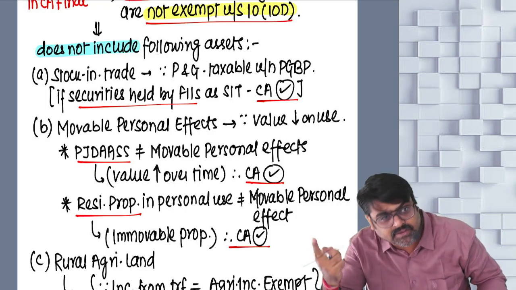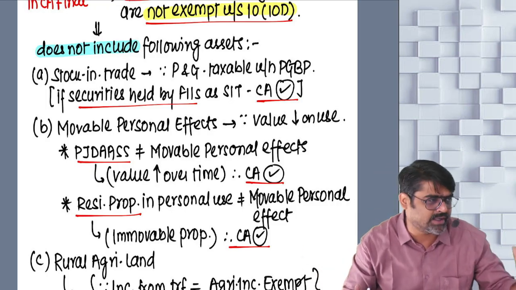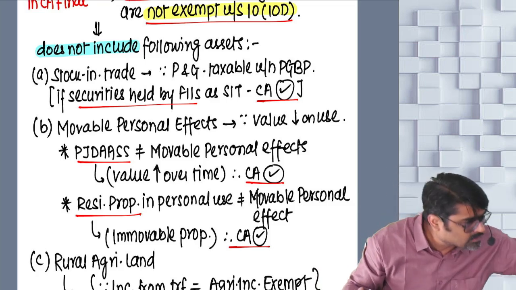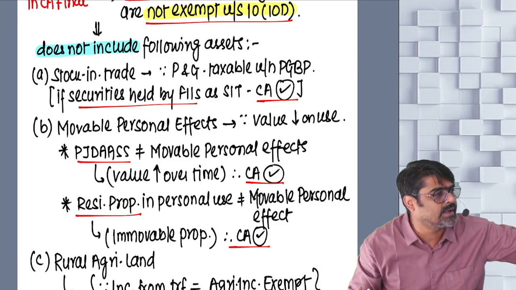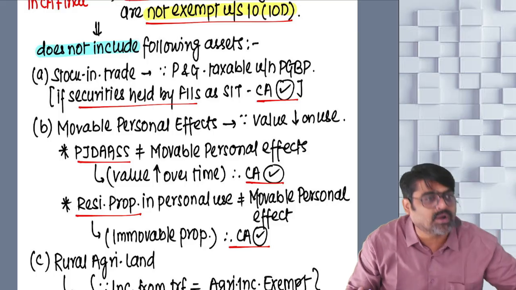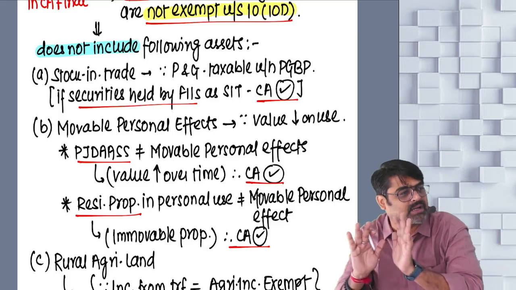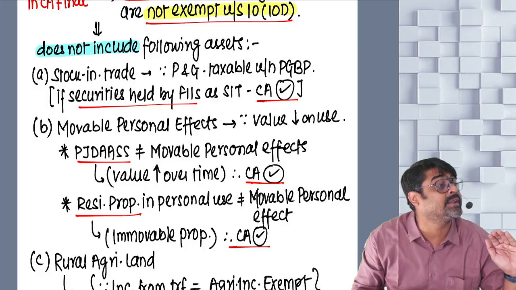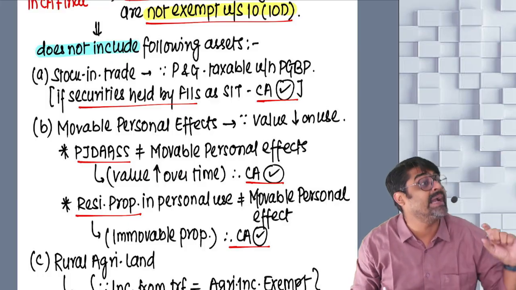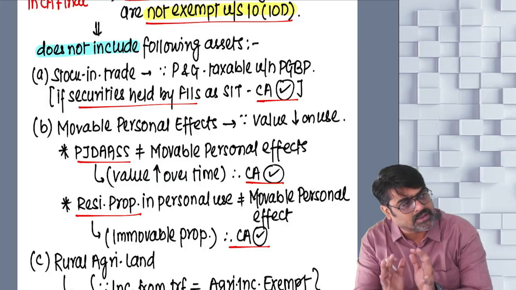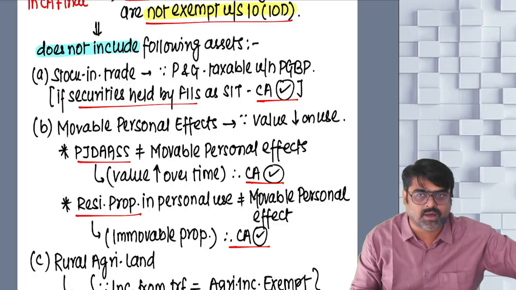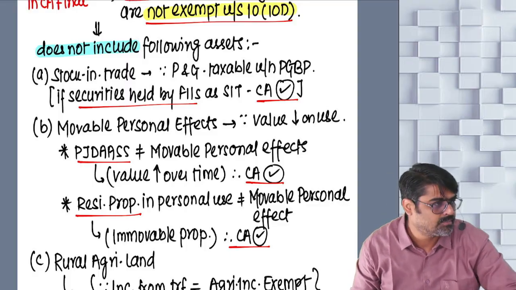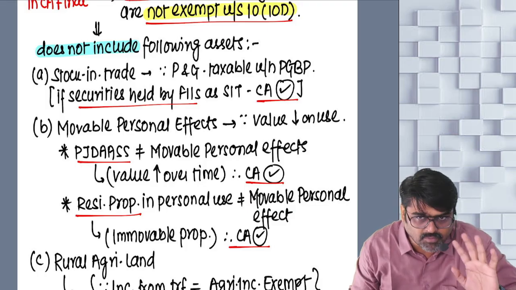Other than the shares and securities held by FII, any stock in trade is excluded from the definition of capital asset. The profit or gain arising on that stock in trade will not be taxable as capital gain. We want to charge it under the head PGBP at normal rates. So the stock in trade is excluded from the definition of capital asset. Point number one clear?